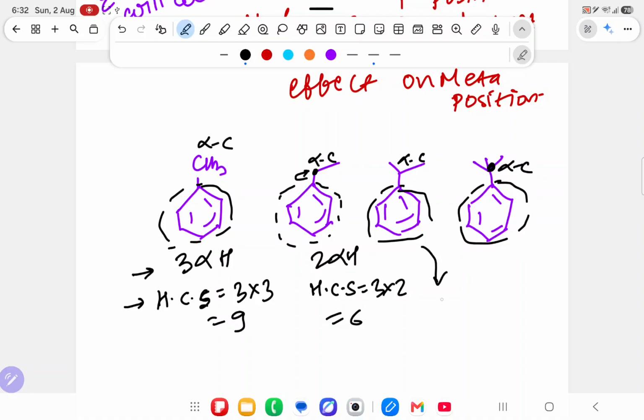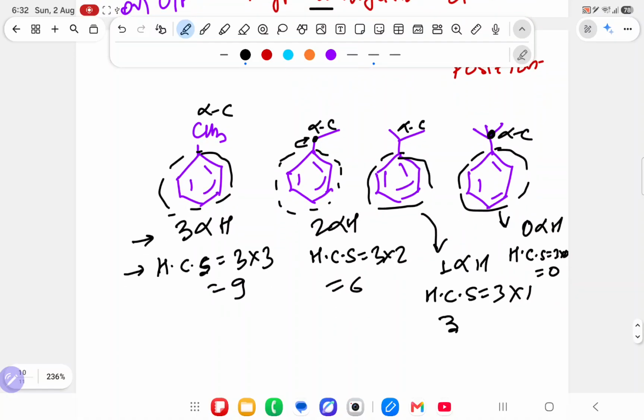Over here how many alpha hydrogen? 1 alpha hydrogen, so hyperconjugating structures are 3 into 1, that is 3. Over here 0 alpha hydrogen, so hyperconjugating structures are 3 into 0, that is 0. So whenever an electrophile has to attack, it will attack more on this and then this.